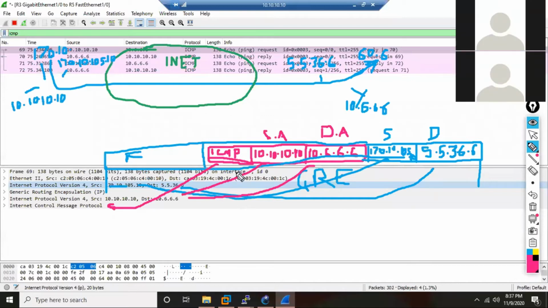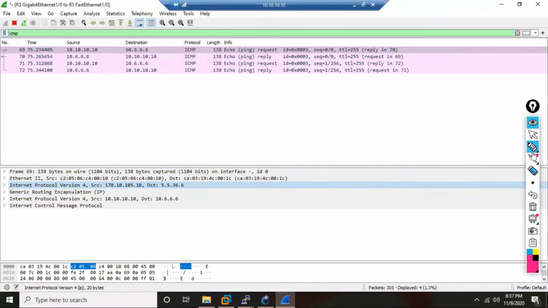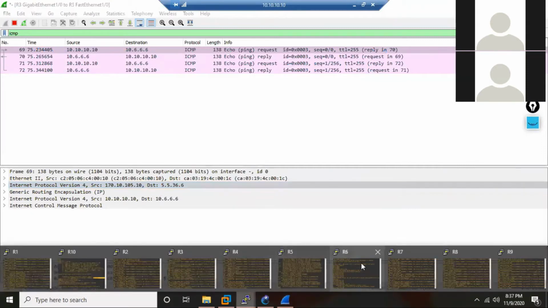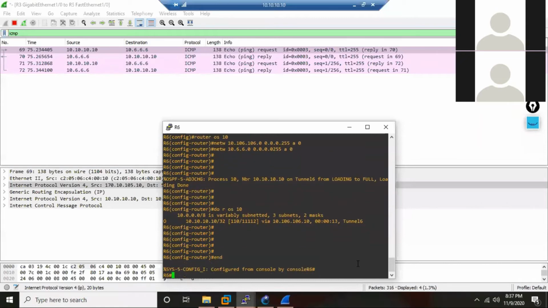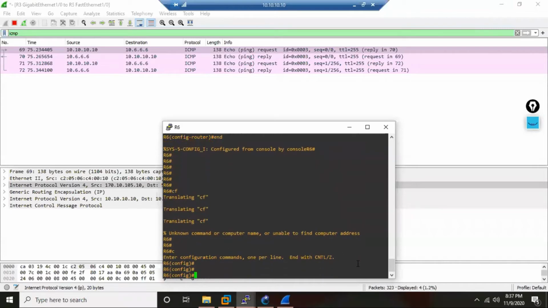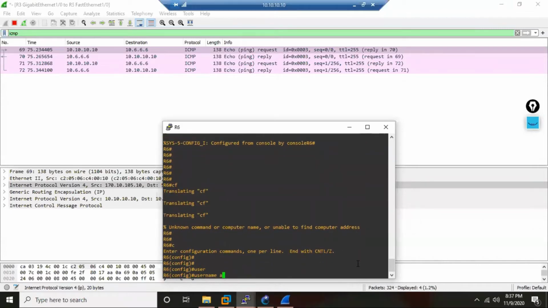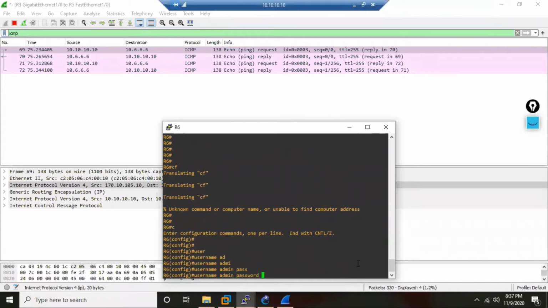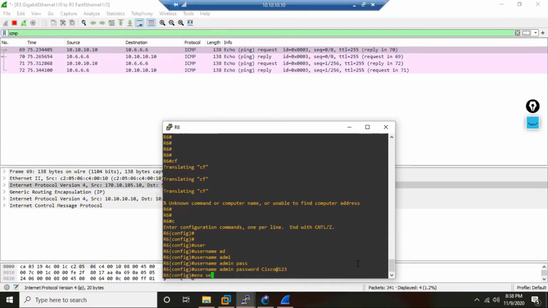How? Let me show you now. This was only ping. Let me delete everything and do telnet now. Let me do telnet to R6. First I go to R6 and enable telnet. Let's say I create a username: username admin, password Cisco@123. I create some username and password. Maybe I also create an enable secret.